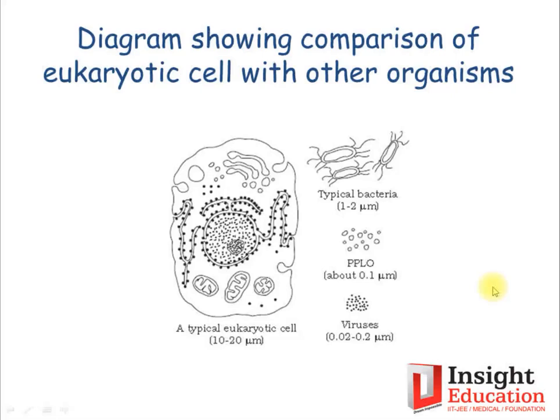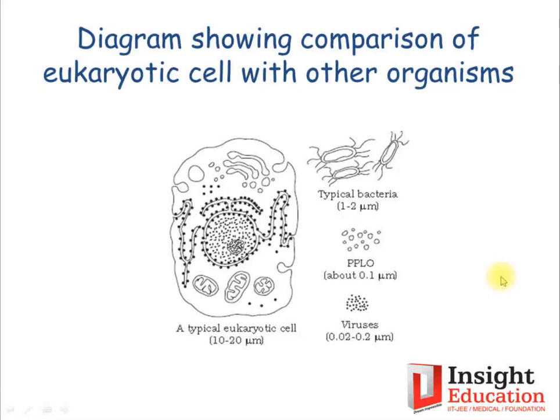Hello friends, in the last lecture we covered the details of variations in the size of cells, and lastly we compared the eukaryotic cell with other organisms. It is very important to note that the smallest cell found is PPLO. In your book it is mentioned in the diagram as PPLO, but in the words it is mentioned as mycoplasma having a size of 0.3 micrometer. That is also true, and we have discussed that.